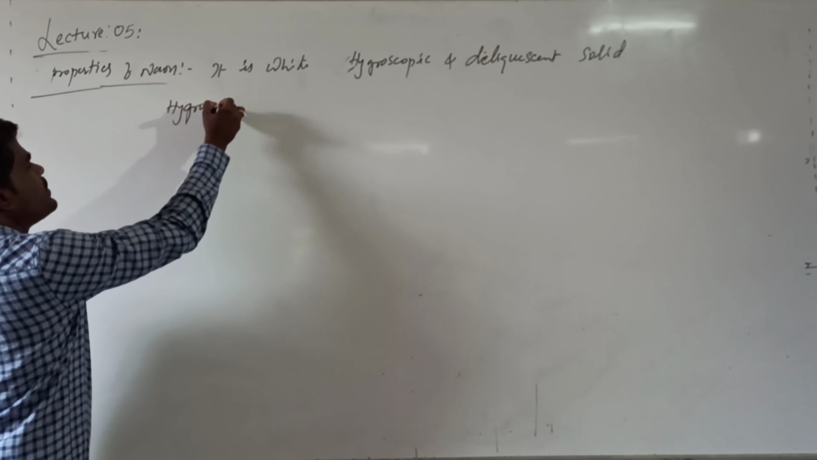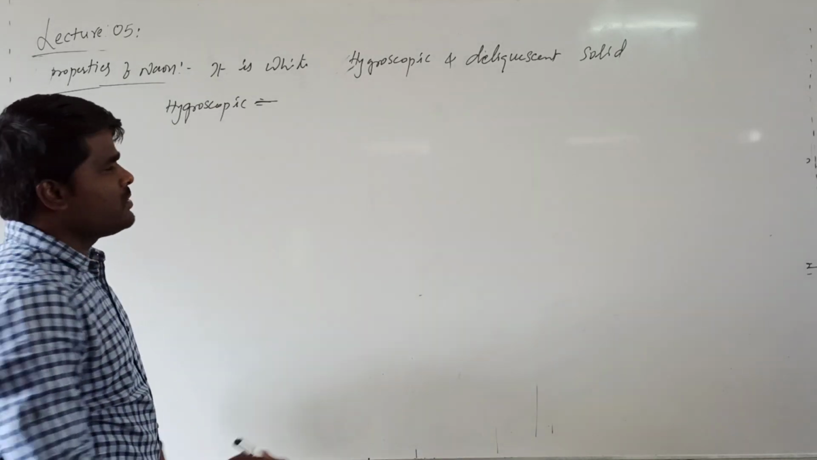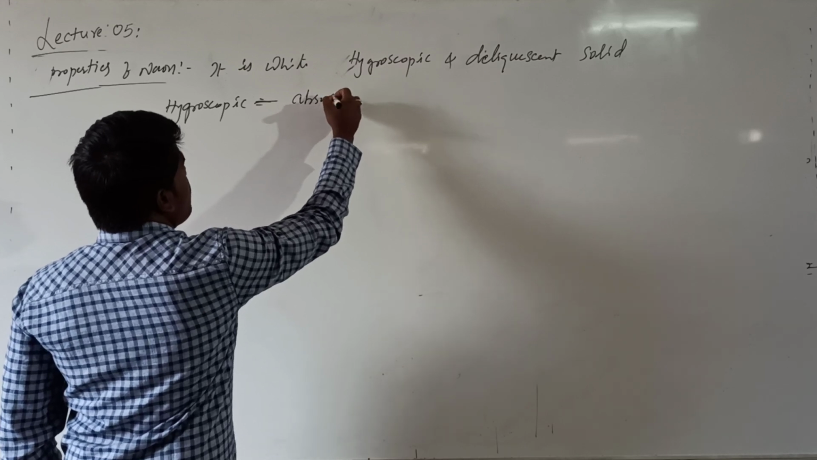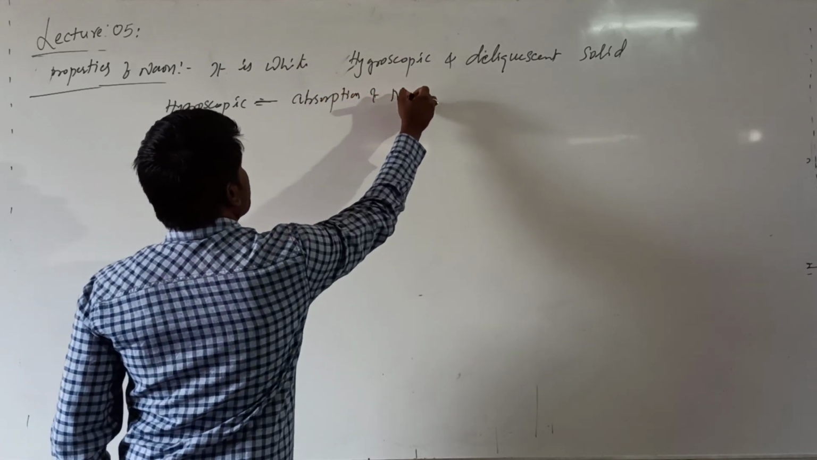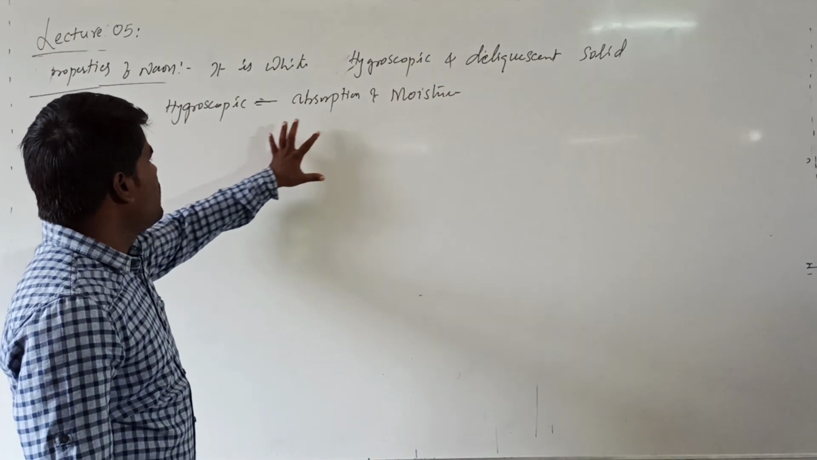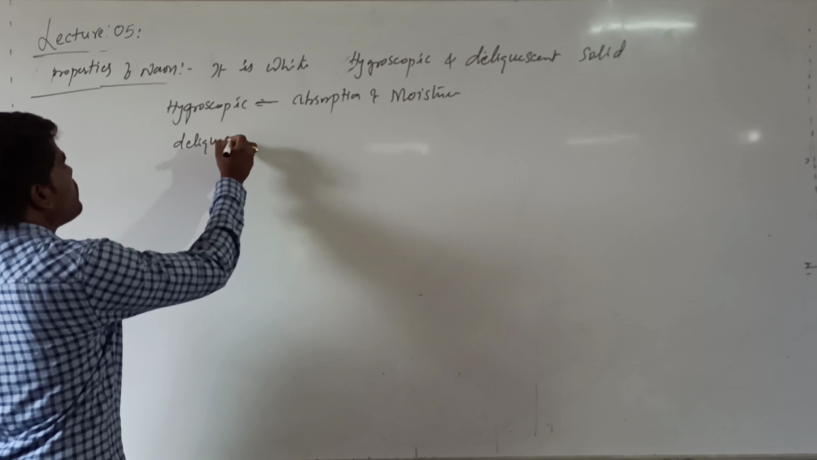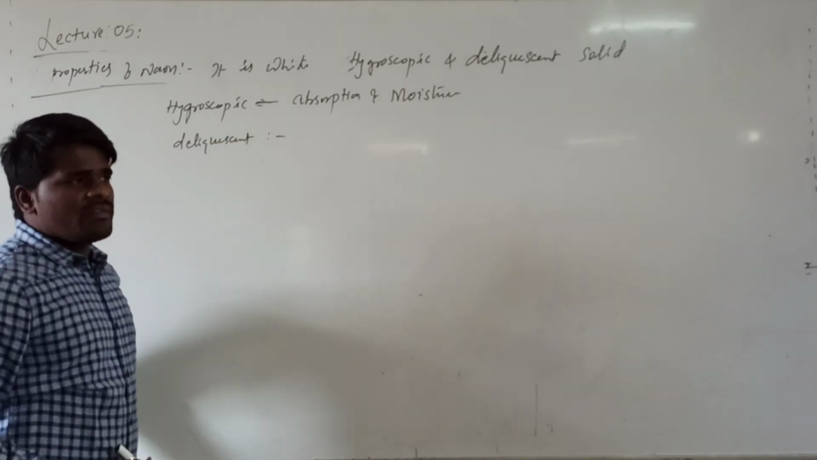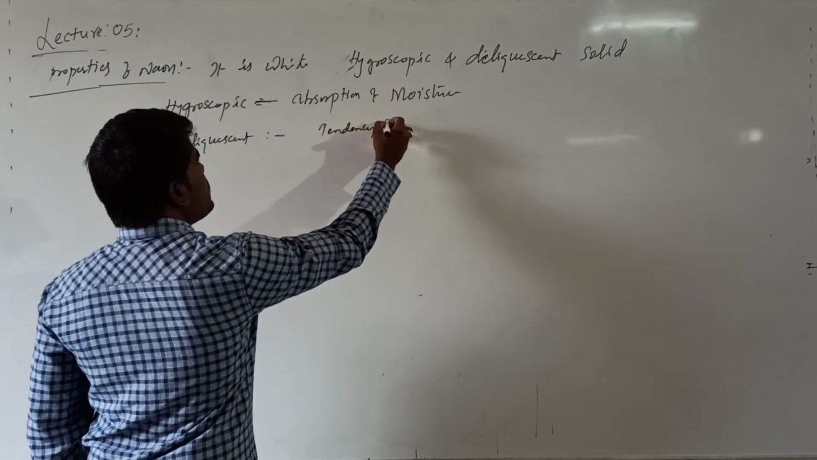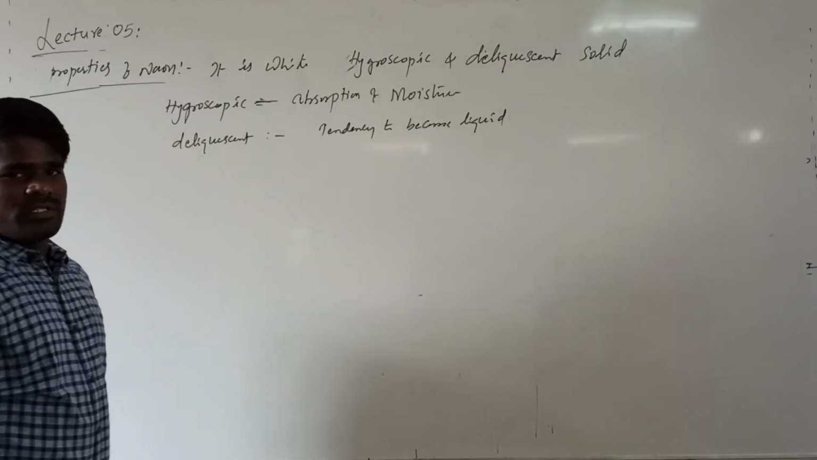Hygroscopic means the tendency of a compound to absorb moisture, absorption of moisture from the atmosphere. The tendency of a compound to absorb the moisture in the atmosphere is called hygroscopic. And deliquescent means the tendency of a substance to become liquid by absorbing moisture is called deliquescent.